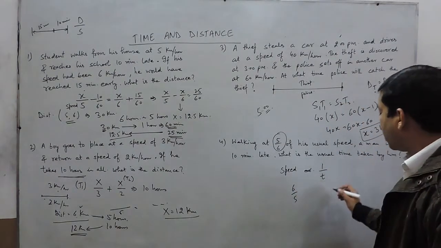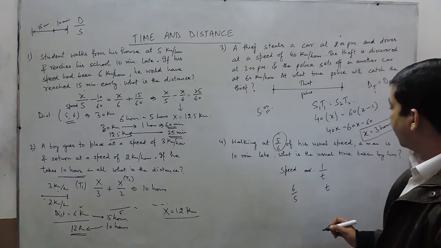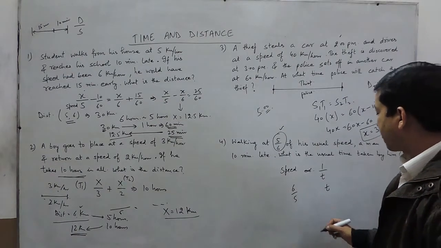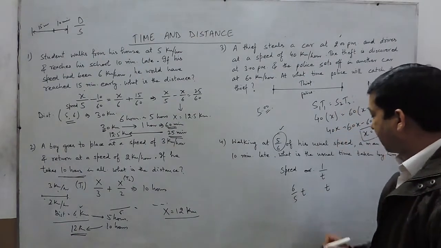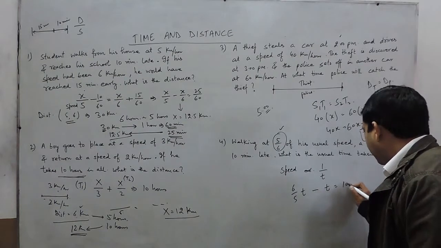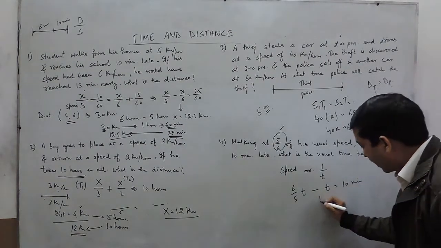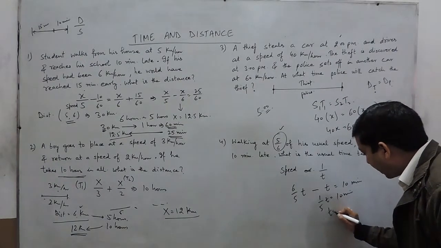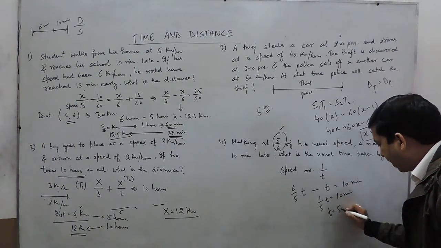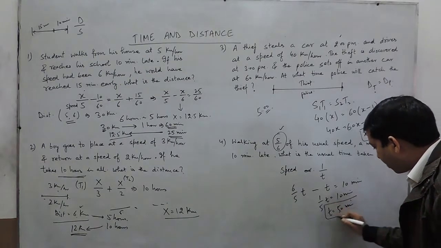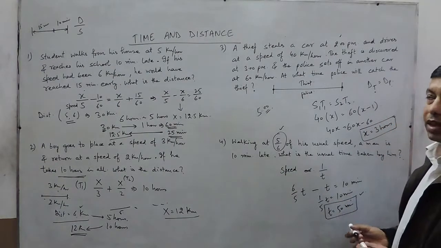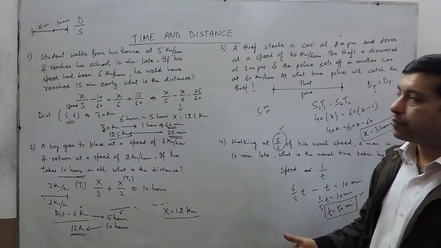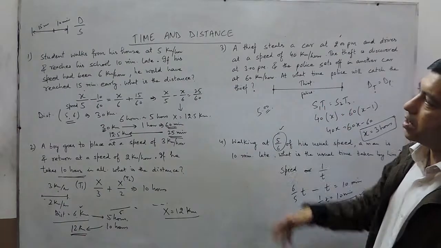Now we can say if the usual time he takes is t at the usual speed, when he is walking at 5/6 of the usual speed, the time will become 6/5 t and the difference of the two is 10 minutes. Or we can say 1/5 t is equal to 10 minutes. So the usual time t which we have assumed is 50 minutes. So this can be one of the other questions which can be asked in time and distance. And in the next we will discuss the next topic.